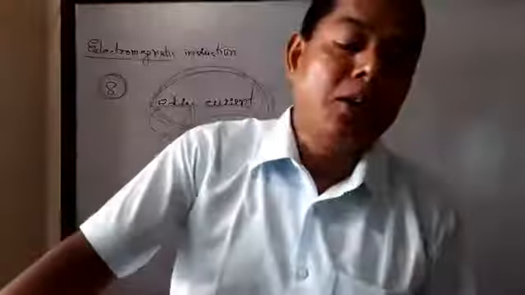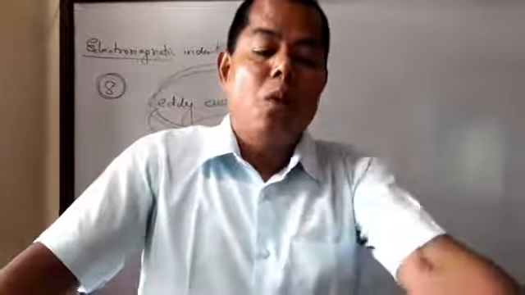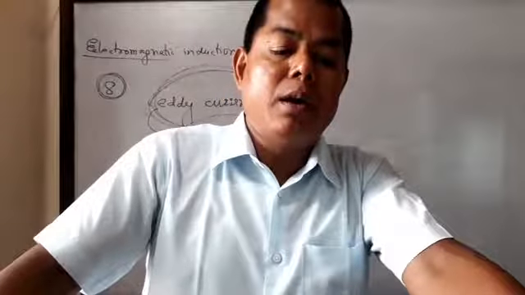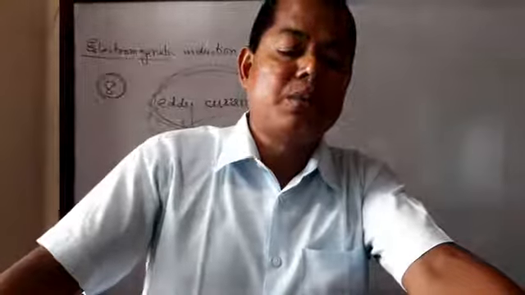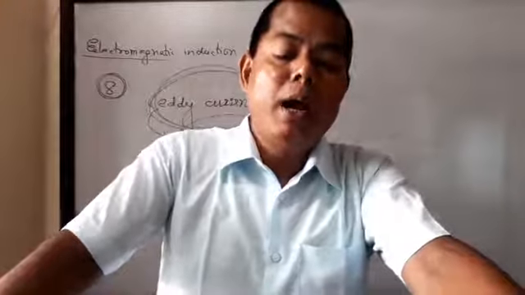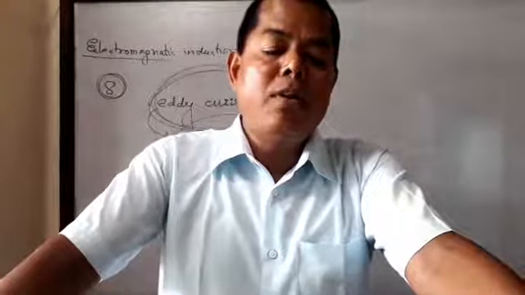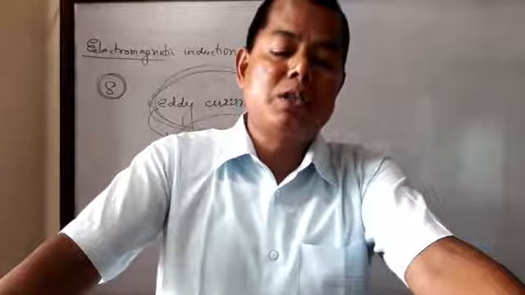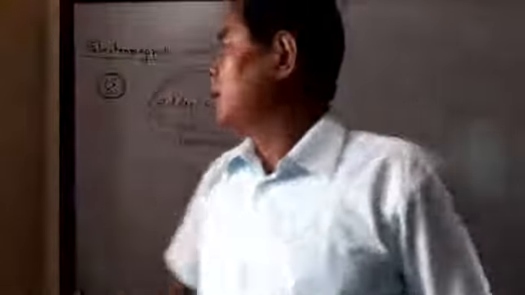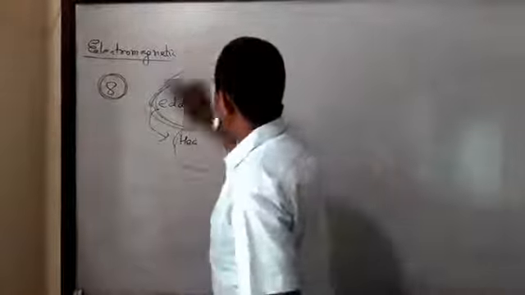Now another question. Question number 9. Why does the acceleration of a magnet falling through a long solenoid decrease? Explain. Now question number 9, another question for you.